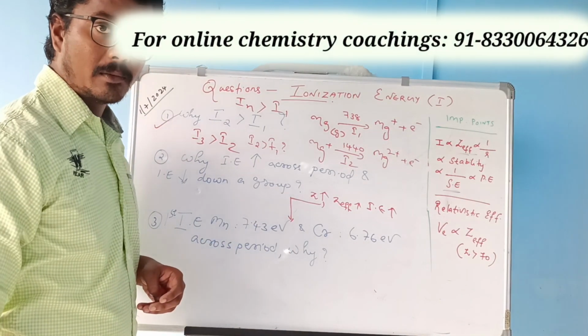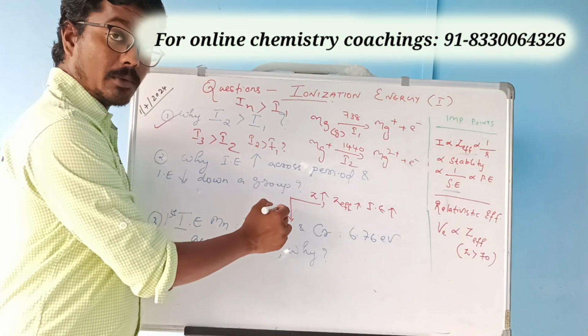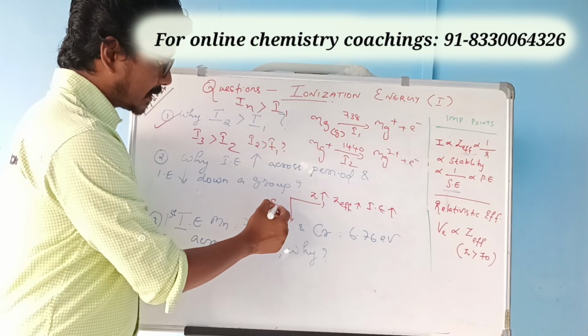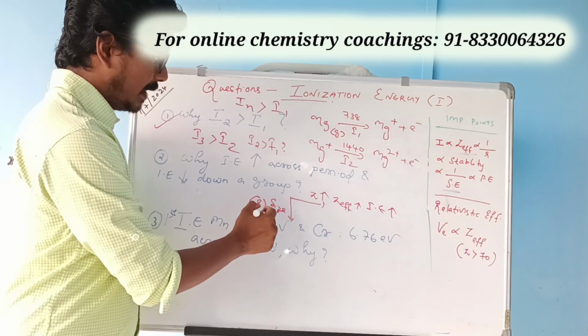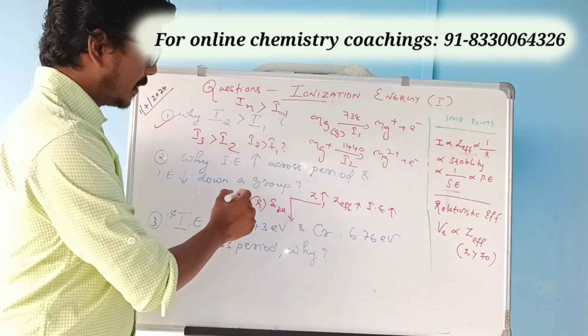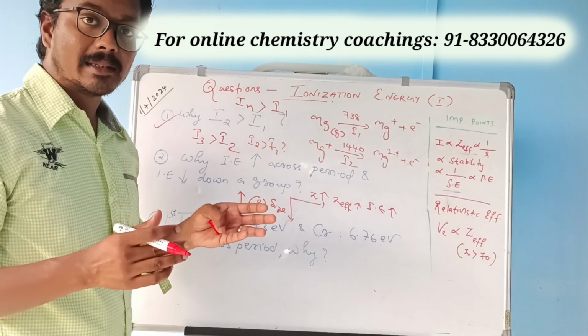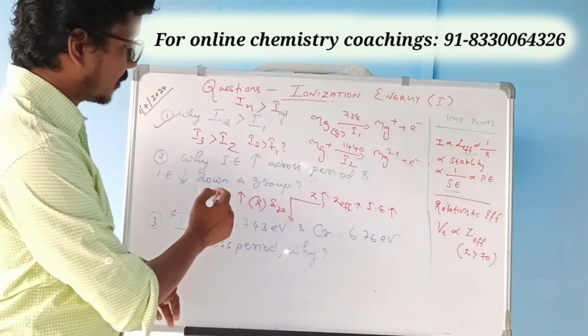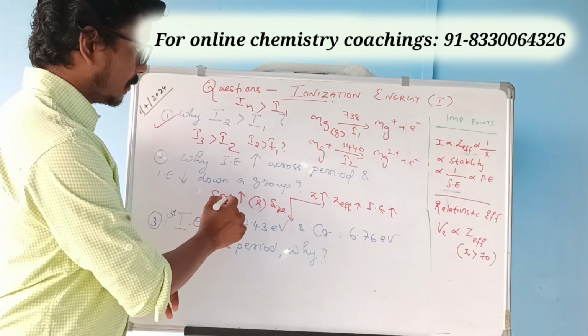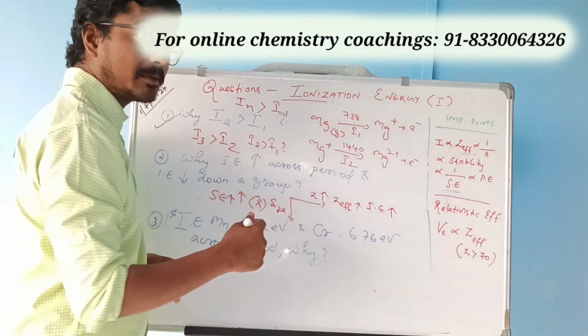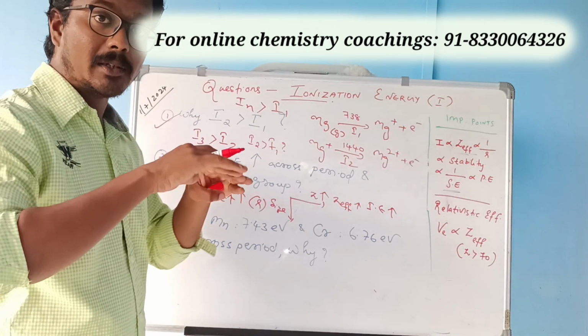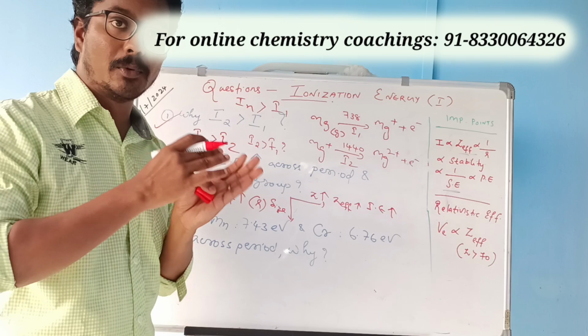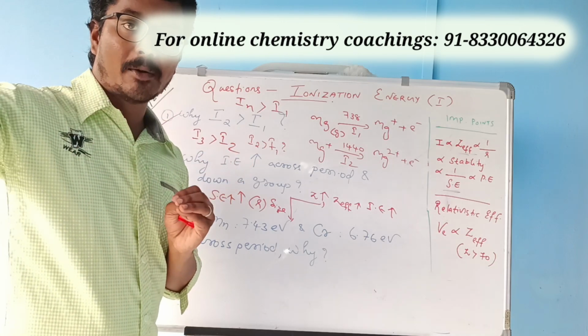Down a group, what is happening? The size, the atomic radius, increases, and the shielding effect also increases. Shielding effect increases, which means the core electrons shield or screen the nuclear charge from the outermost electron.